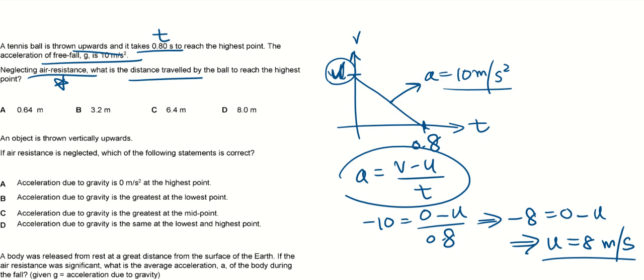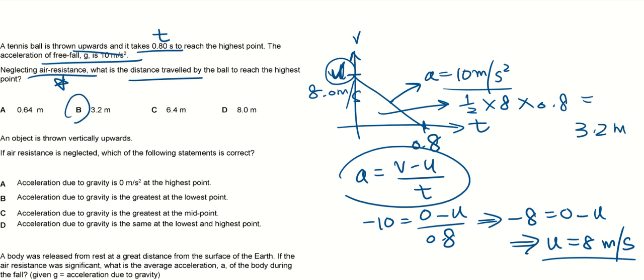It doesn't even have 1 second. It's less than 1 second for it to reach a speed of 0. So now that we know this is 8 meters per second, I can find the area. Area is half times base times height. I will get 3.2 meters. So the answer is B. Did you all get your answer for B?